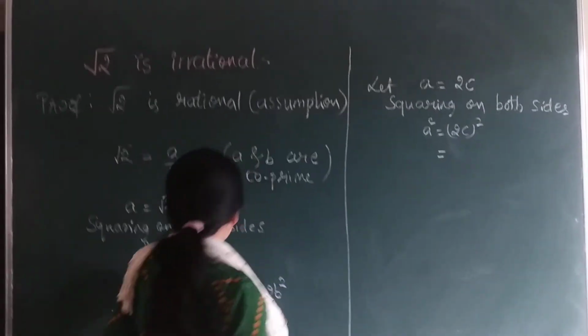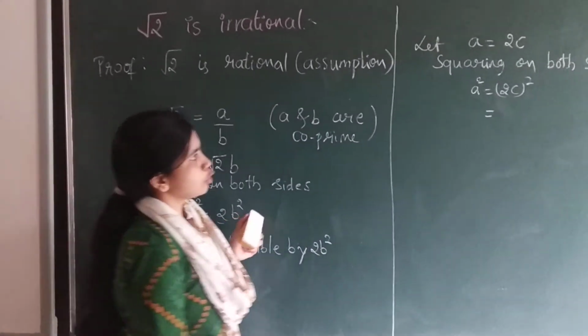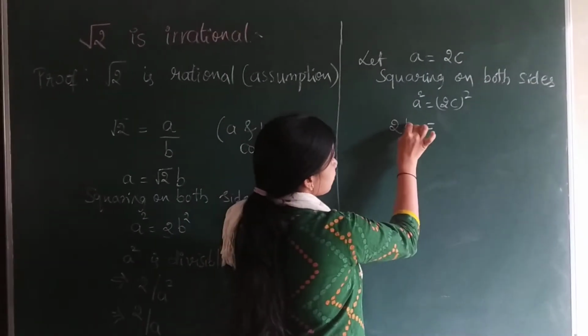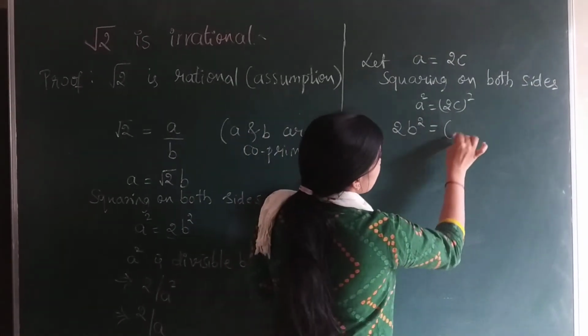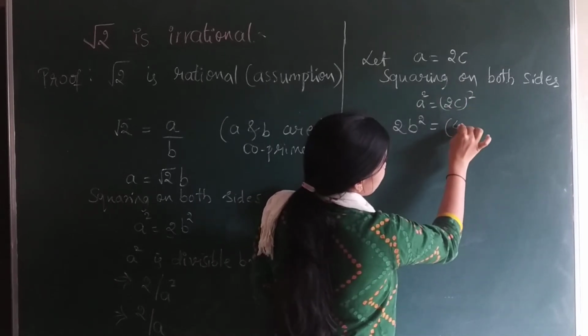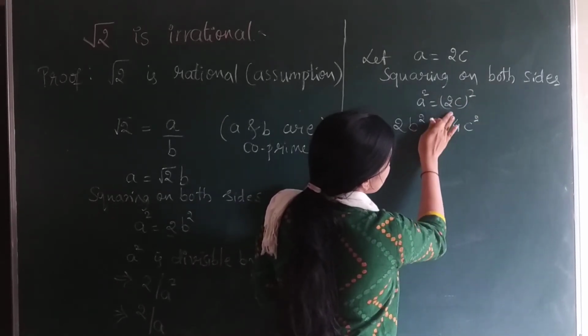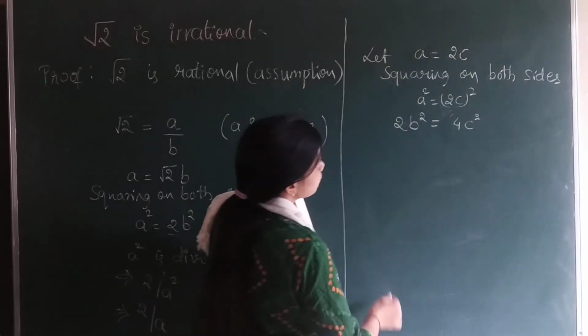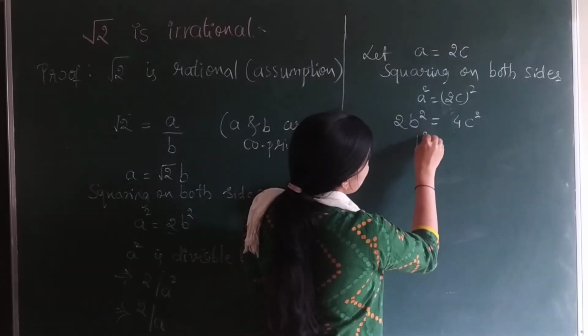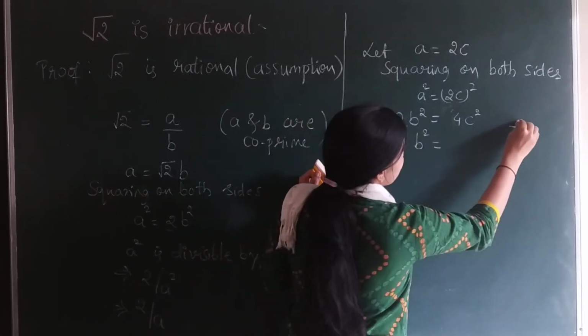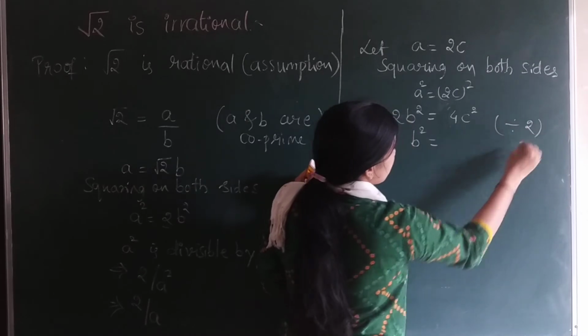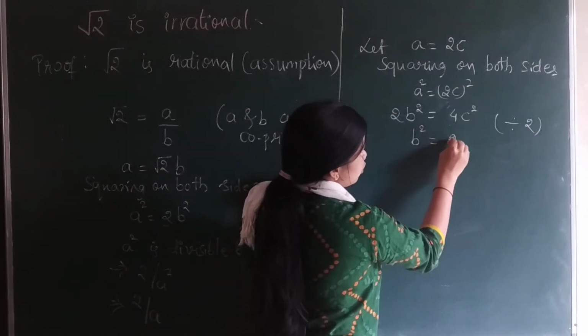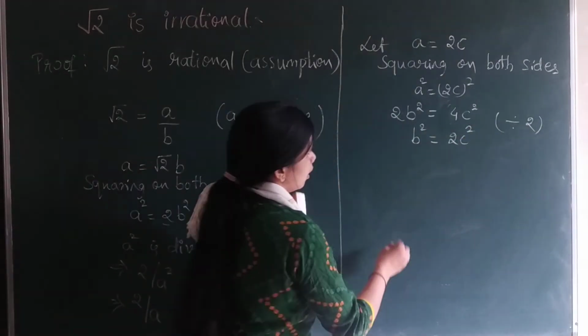Here we already know that a square is equal to 2b square. And this 2c whole square will come as 4c square. If we divide this by 2, then we will get b square is equal to 2c square.